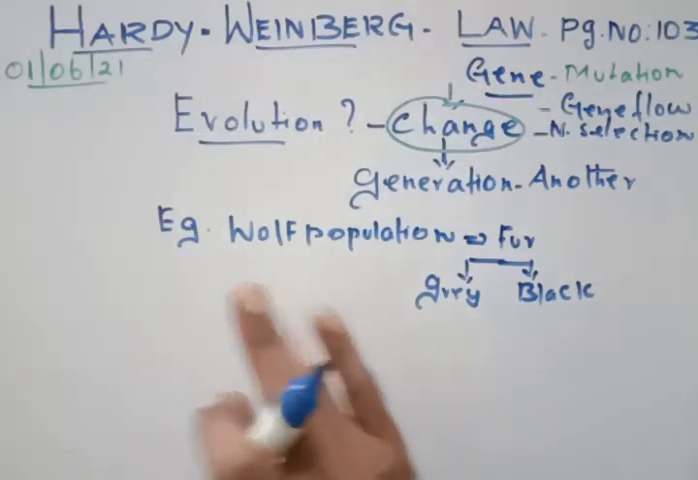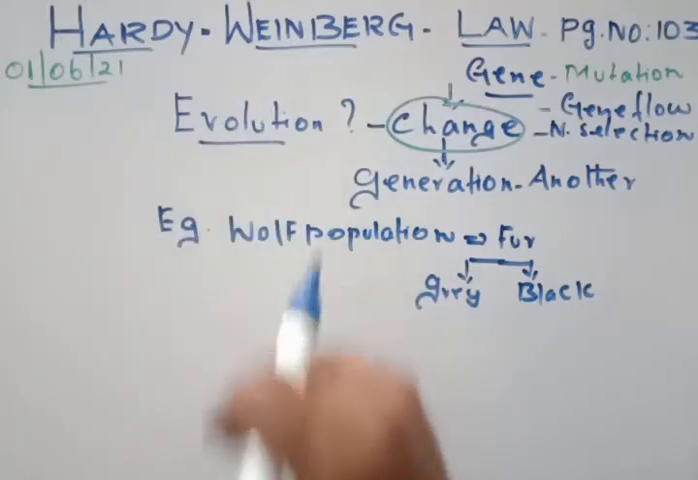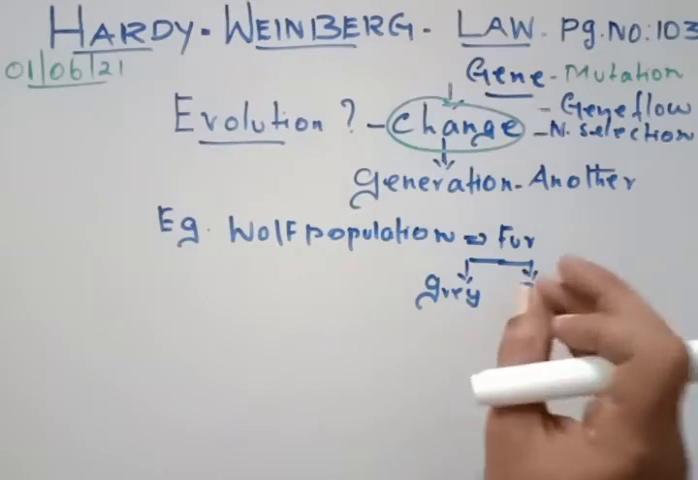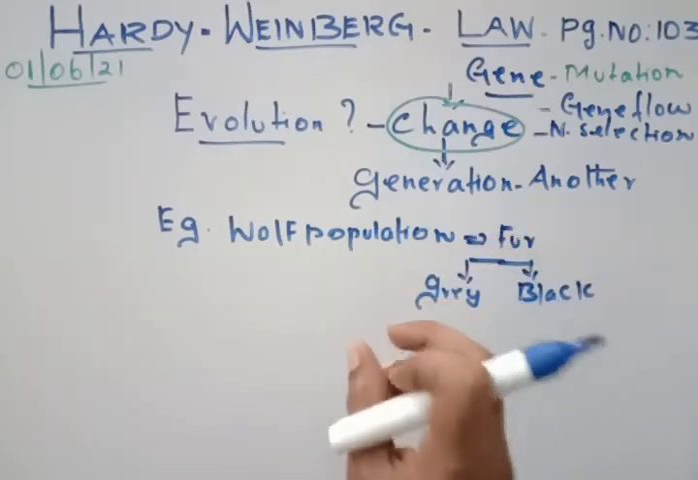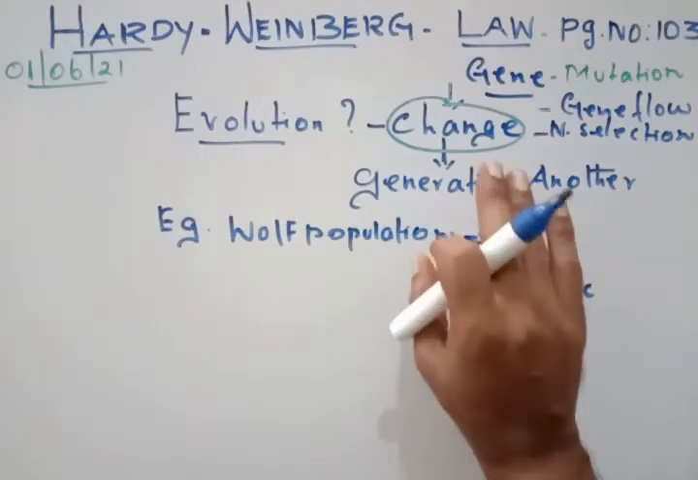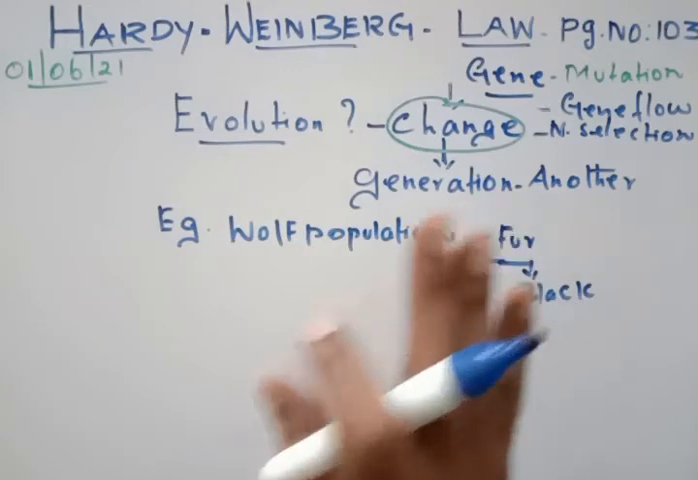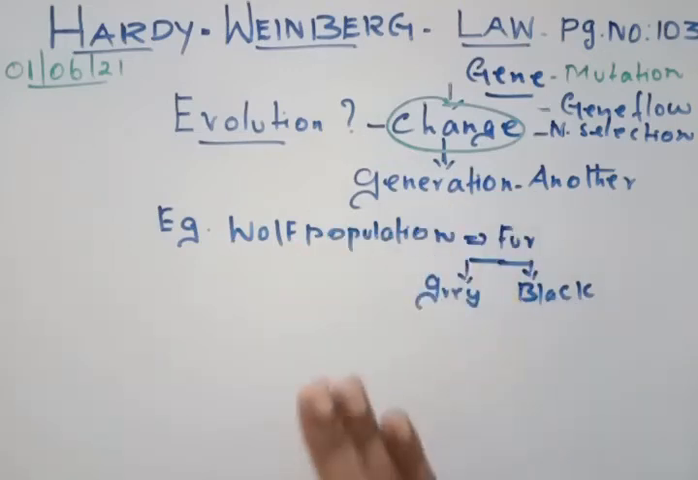So we will now talk about Hardy-Weinberg's equilibrium, and that is the reason we studied what evolution is. Now you know what evolution is. Now we are going to study a particular population in which no evolution takes place. That means there are no changes taking place. All the organisms remain the same from generation to generation. That is what the Hardy-Weinberg law is.